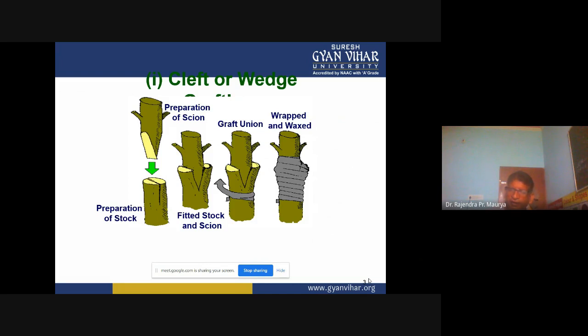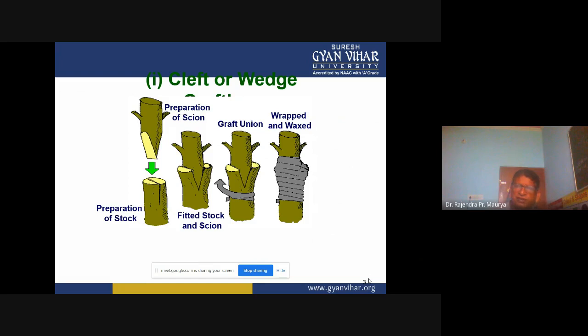So this is the graft union, and after that it is wrapped and waxed. After tying, we have to cover with the wax, tricot wax, that contains some fungicides, pesticides, and also protects from desiccation, as well as not allowing rainwater on it. After 4 to 6 weeks on the scion portion, you will see new growth. Once new growth starts, it means your graft union is successful.